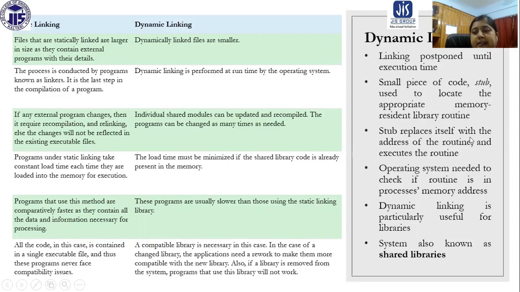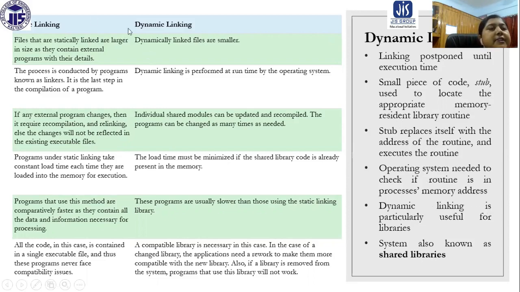The stub replaces itself with the address of the routine and executes the routine. The operating system is needed to check if the routine is in the process's memory address. Dynamic linking is particularly useful for libraries. Such a system is also known as shared libraries.